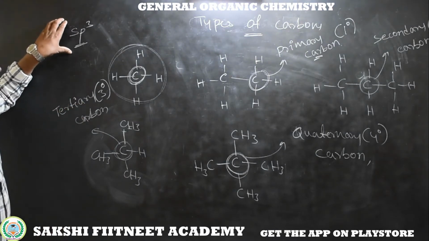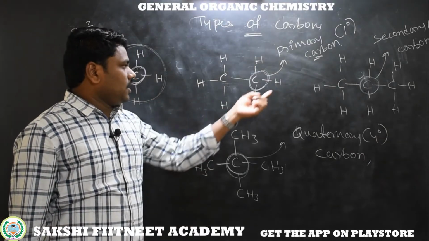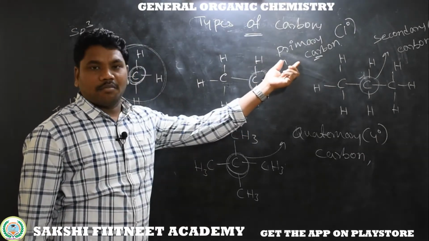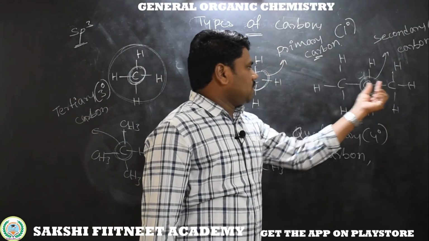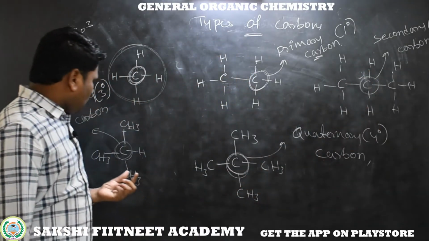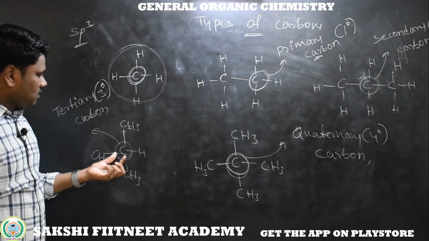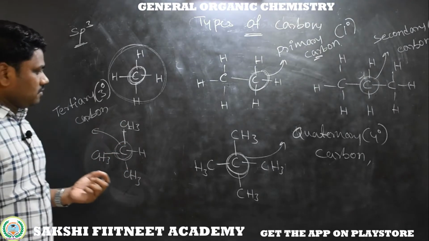So this is the classification based on sp3. When the sp3 hybridized carbon is bonded to 1 carbon and 3 hydrogens, that is called a primary carbon. The sp3 hybridized carbon with 2 carbons, 2 hydrogens is called a secondary carbon. With 3 carbons, 1 hydrogen, it is called a tertiary carbon.